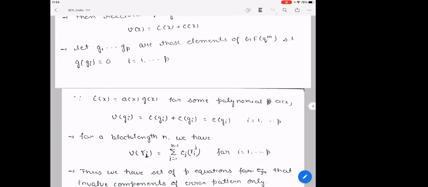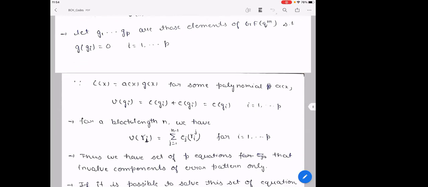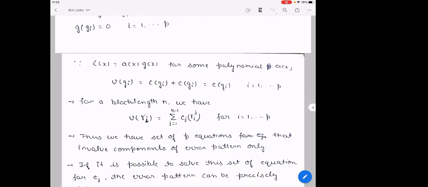So now we have got that for a block length n, V(γi) is the summation of Ej γi^j, where j runs from 0 to n minus 1. So we have got a polynomial in γi with coefficients Ej. Thus we have a set of p equations that involves components of the error pattern only.